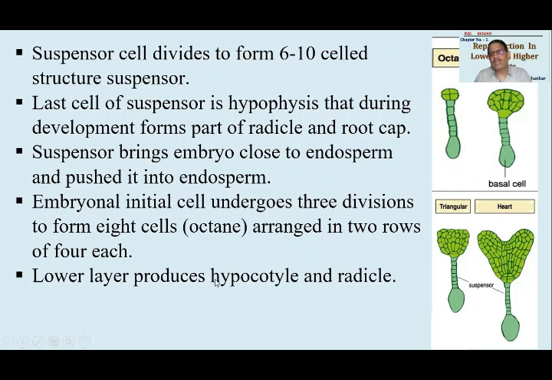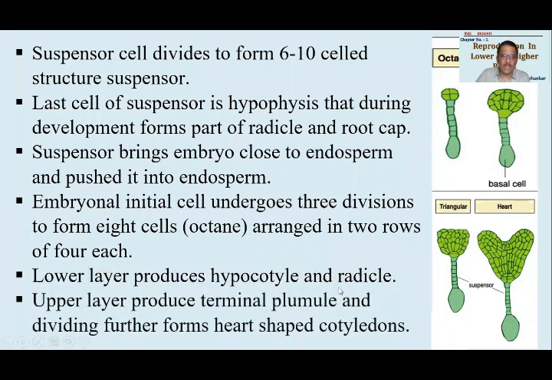It will start dividing and redividing faster, so as to form a lower layer that produces hypocotyl and radicle, and it will give a triangular structure of the embryo. This triangular structure will have developing speed more on the ends. इस end के ऊपर और इसके end के ऊपर बहुत speed है. That's how, see, the growth will be more here and more here also. तो दोनों तरफ growth ज़्यादा हो जाएगा.